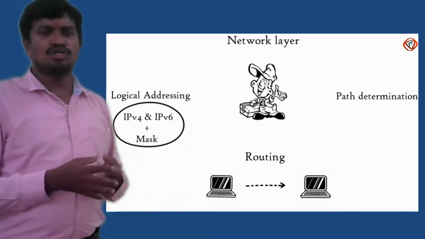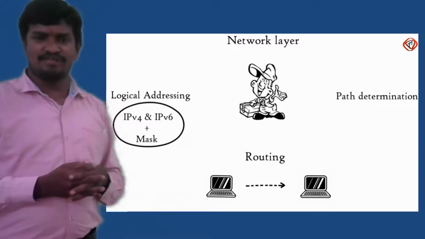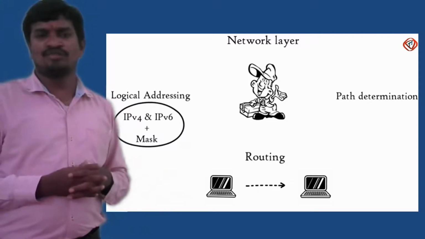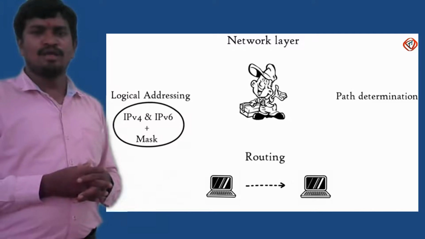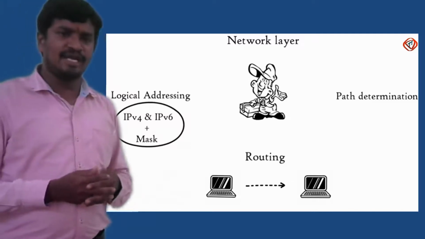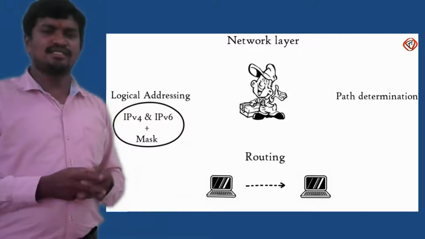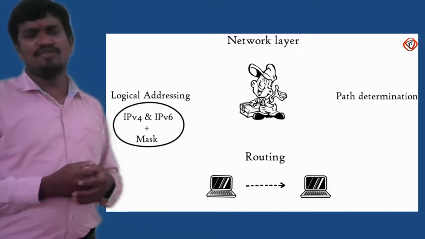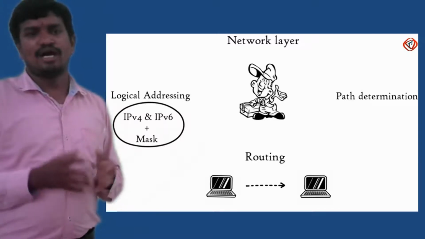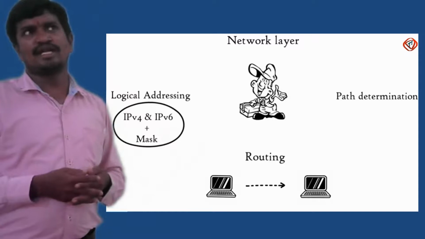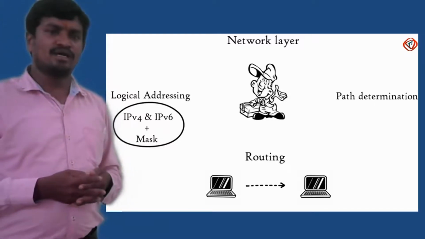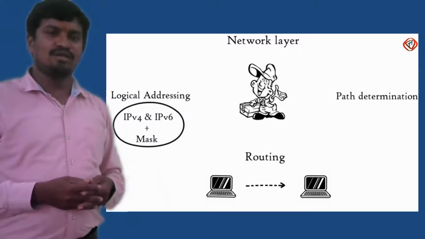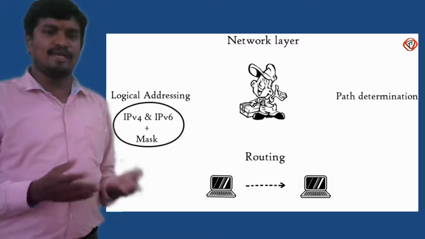Okay. So what does logical address mean? Logical addresses come in two flavors. In early days, we used to have IPv4 addresses, and nowadays we are making use of IPv4 as well as IPv6. The basic idea behind these two logical addresses is the length of the IP address. If you go for IPv4, 32 bits of IP address is given. With 32 bits, we can address up to 2 power 32 systems. But if 2 power 32 is not enough for your entire network, then we need to go for a bigger IP address.